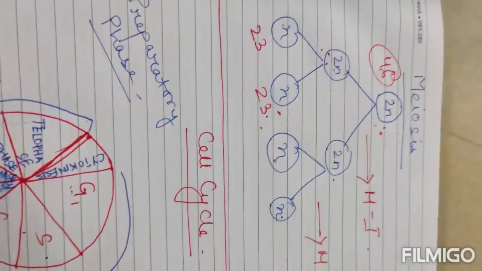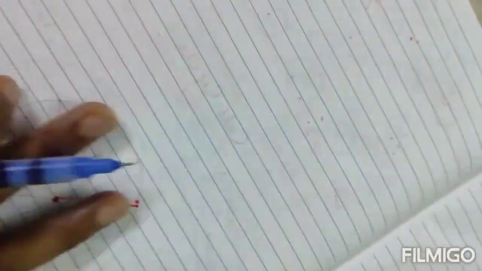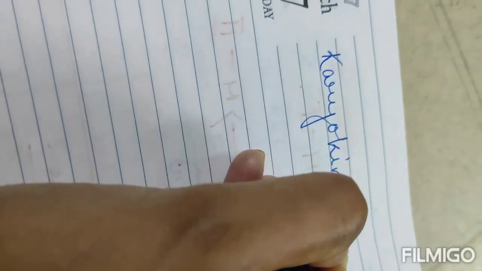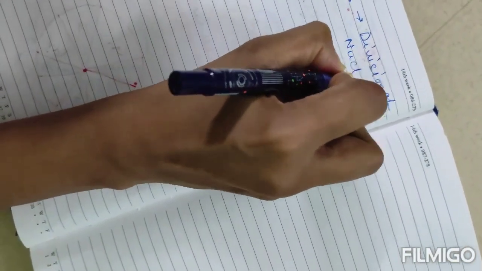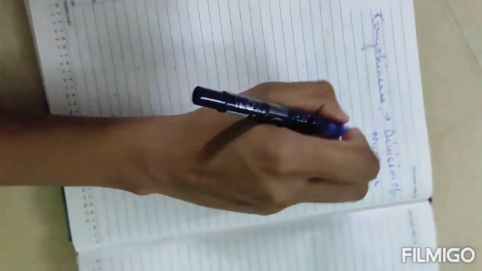Division of nucleus is called karyokinesis. Division of cytoplasm is called cytokinesis. Karyokinesis, division of nucleus.